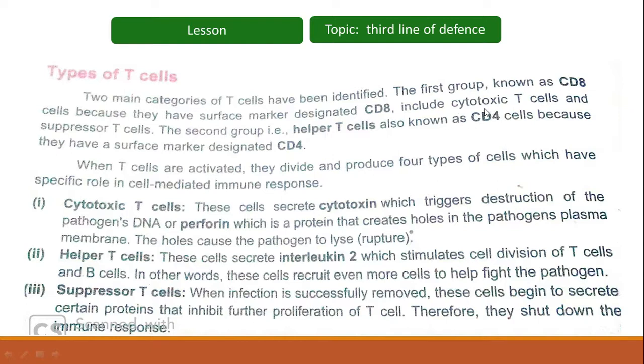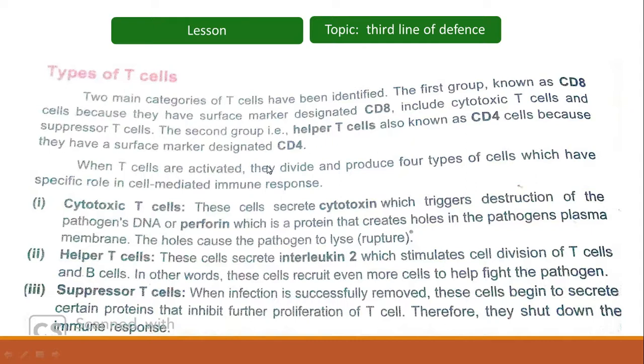CD8 cells include cytotoxic T cells and suppressor T cells. The second group is the helper T cells, also known as CD4 cells because they have surface markers designated as CD4. So CD8 cells have surface markers called CD8, and CD4 cells have certain tags or surface markers on their surface called CD4.